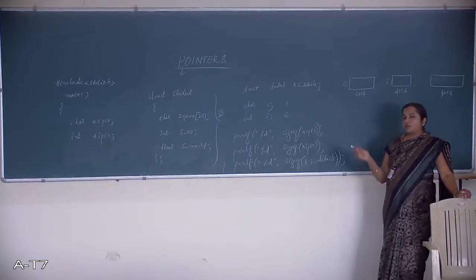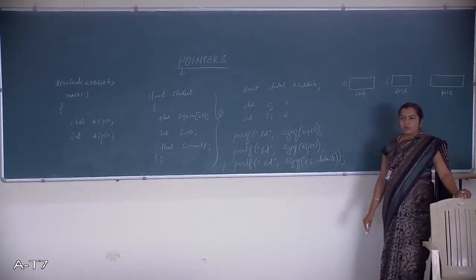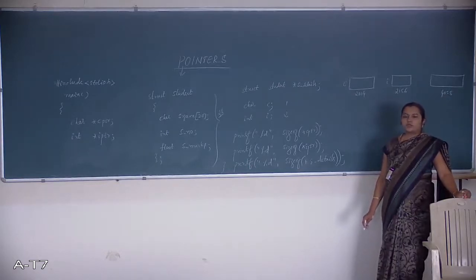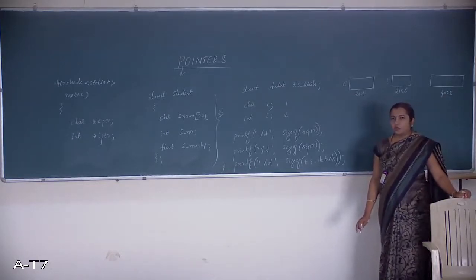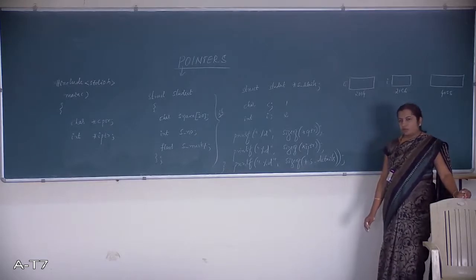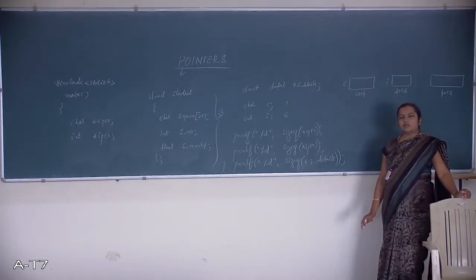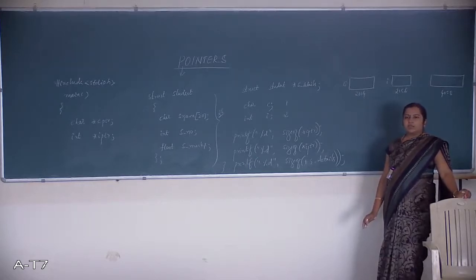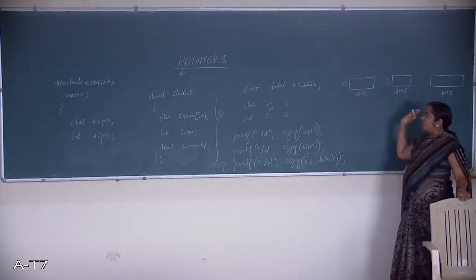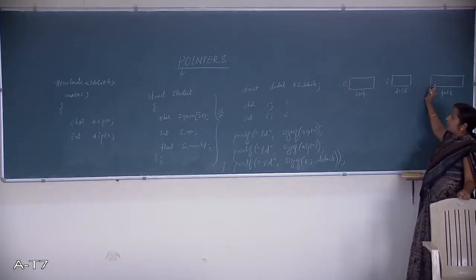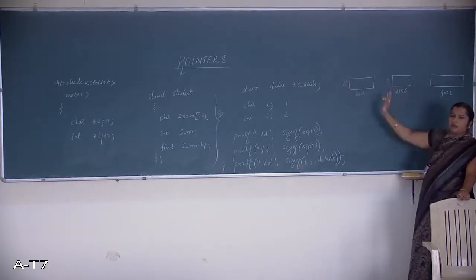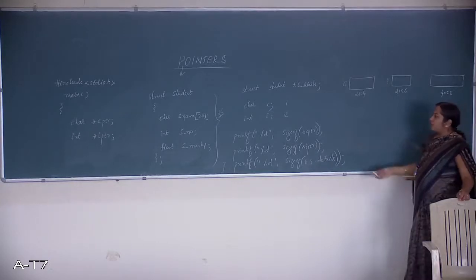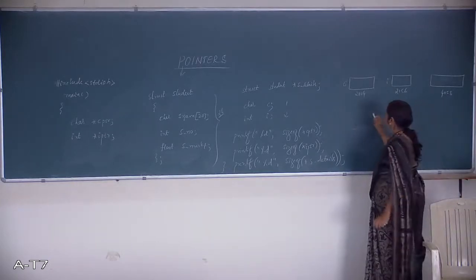What I said in the beginning: a pointer variable, what will it be holding? It is not going to have a value or data or information. It contains only the address. These are all normal variables where you will have the value at their designated location. But this pointer variable, this cptr, will be holding what?